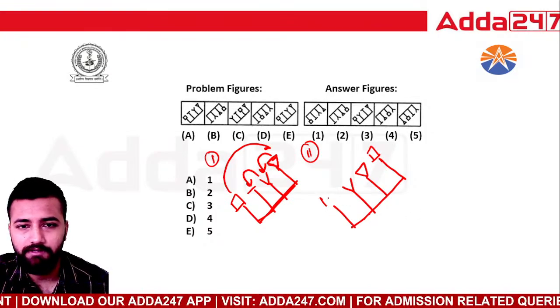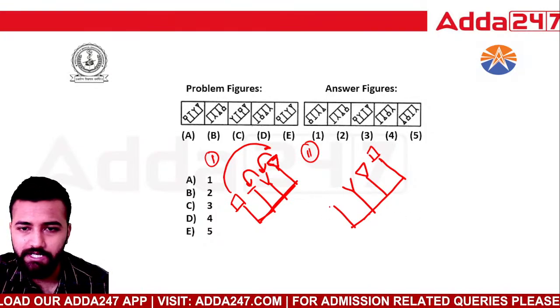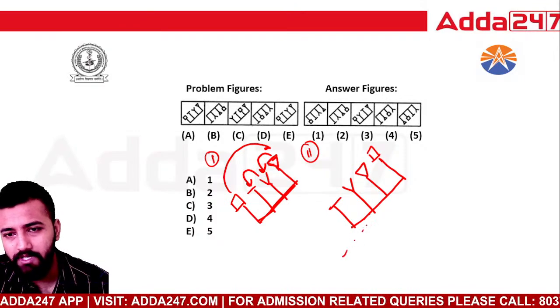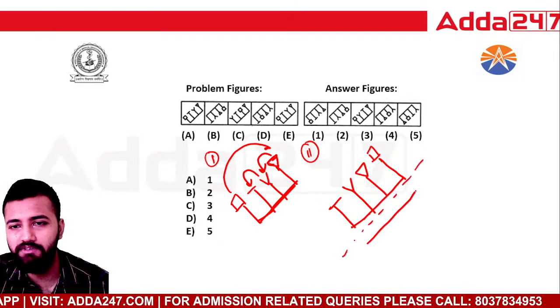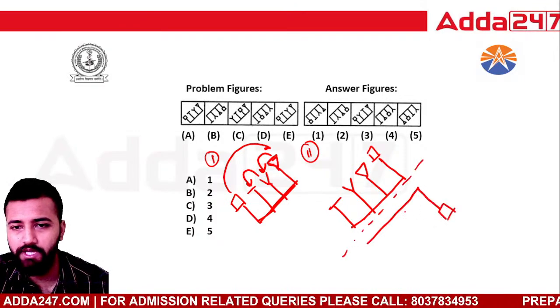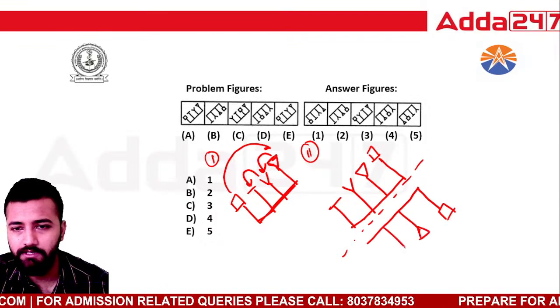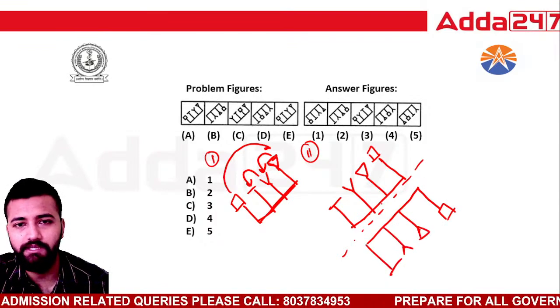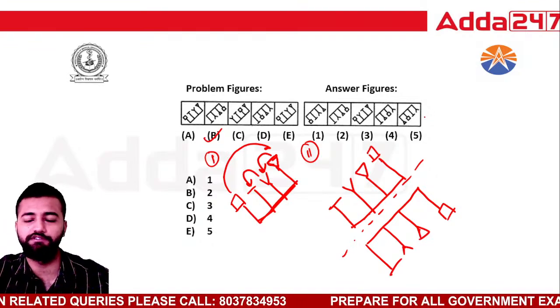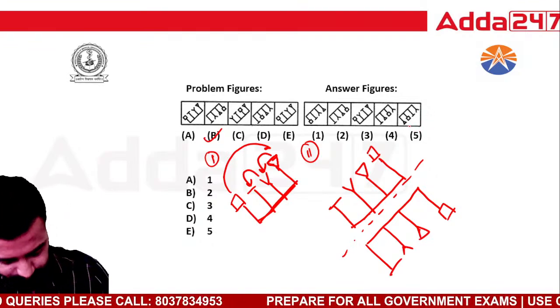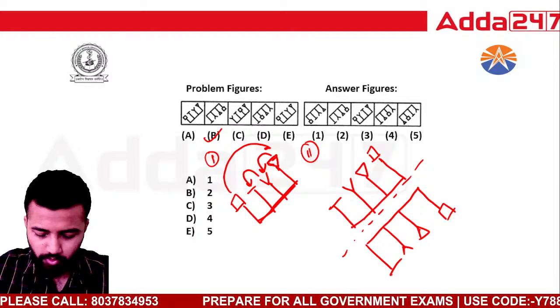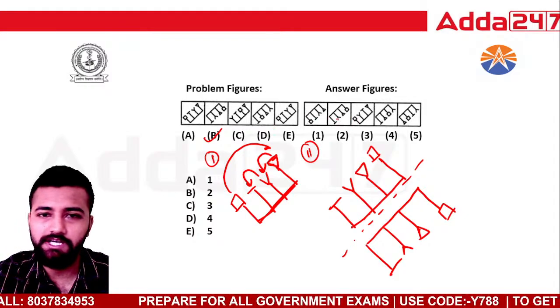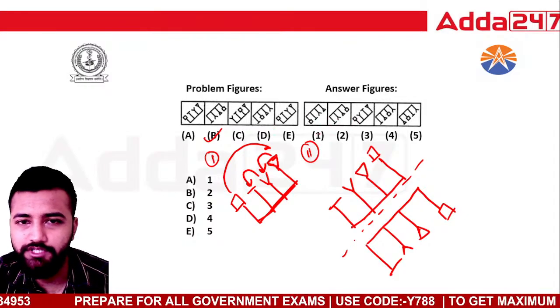Sorry, this element is T, right? Now you keep a mirror at the bottom. Now what will happen? You will see a reflection like this: a square, then triangle, then Y, and then T. See, the second option is like this. So you have to follow two steps to do this. Option number 2. Yes, option number 2 is the correct answer.